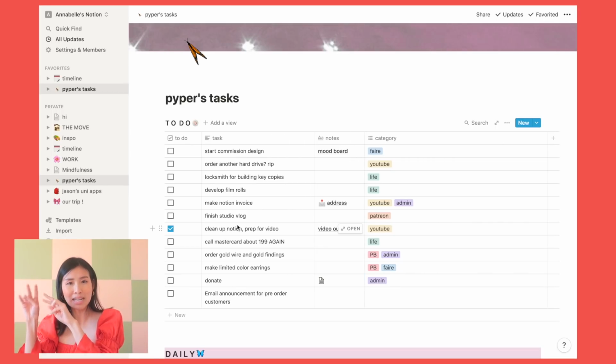By the way, when I say clean up Notion, it's not like it was dirty, it was just making sure that I didn't reveal my friends' and family's personal information or anything like that.